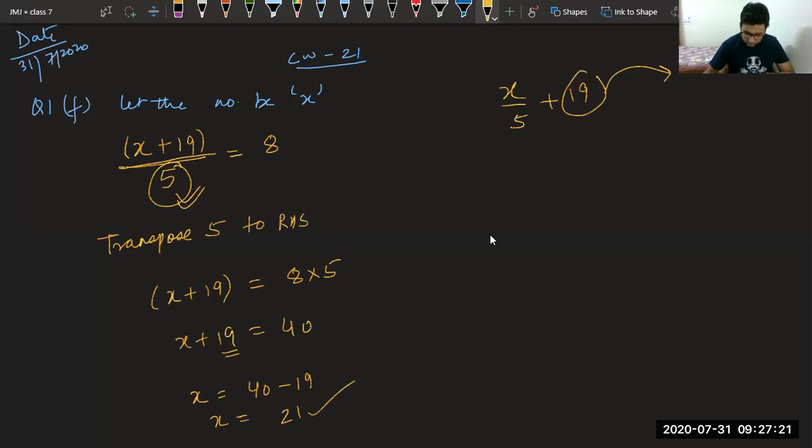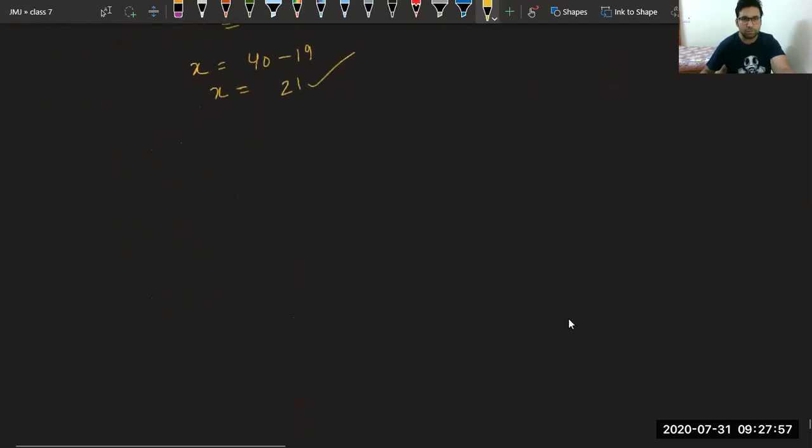What do you say? Any issue in this question? Anyone? Doubt in this question, beta? Sir, your yellow marker is very good. Thank you. All of you, are you able to understand why I have divided by 5 in this step? Yes, sir. Good. One second, some are there in the waiting room. Okay. Sir, question 1, E part, please. One second, beta. Let me repeat this part one more time.